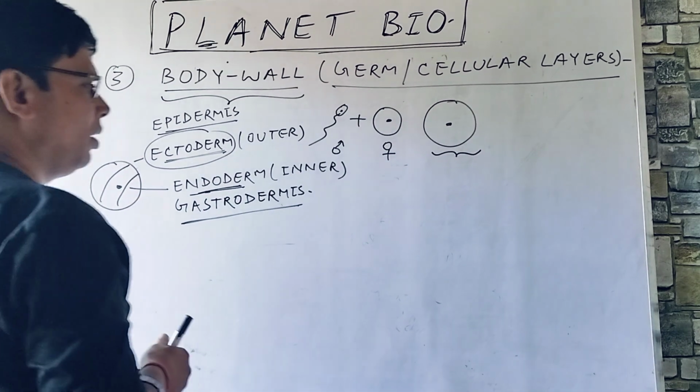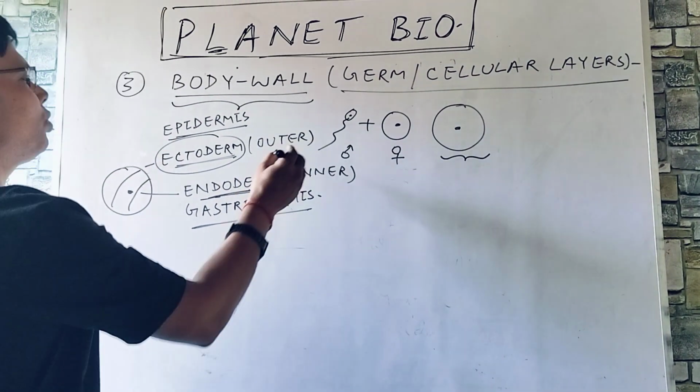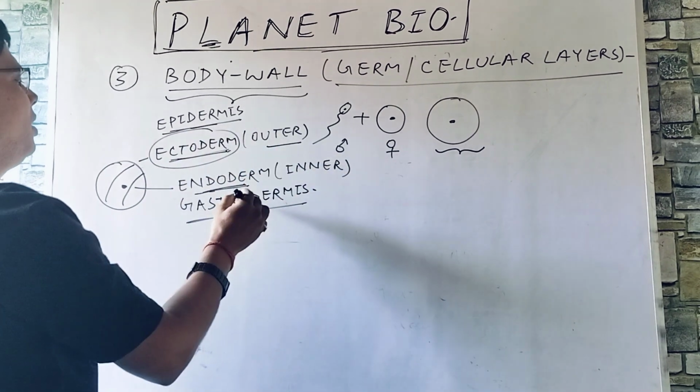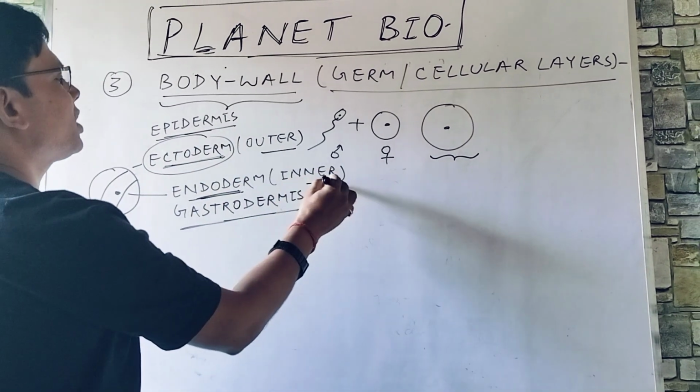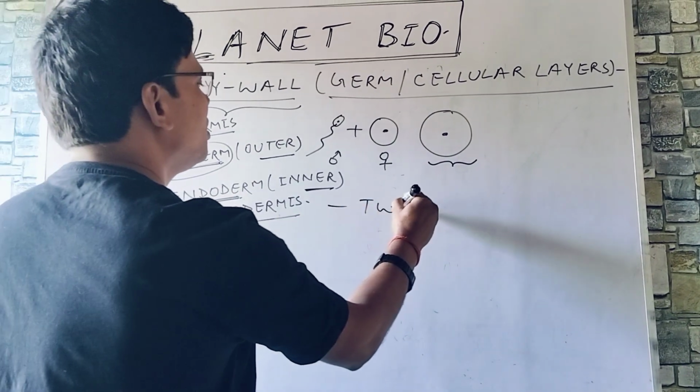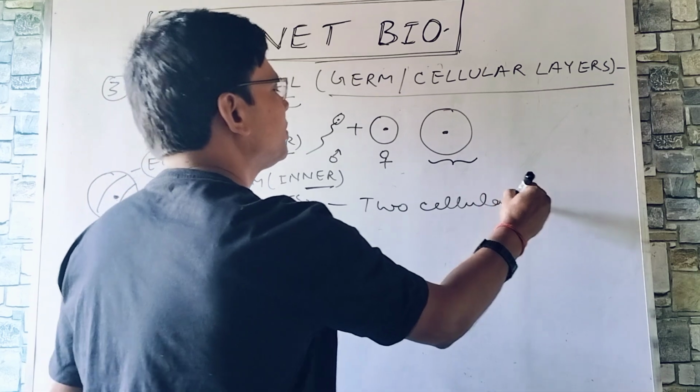So two germ layers are there: ectoderm or epidermis, the outer one, and endoderm or gastrodermis, the inner one. Two cellular layers.